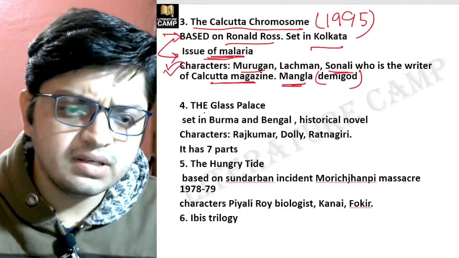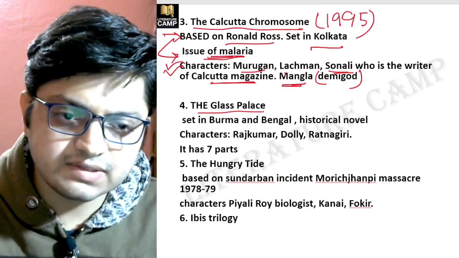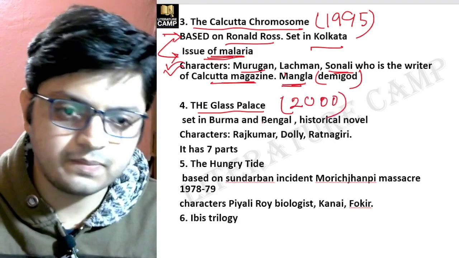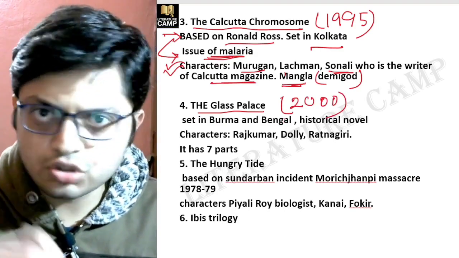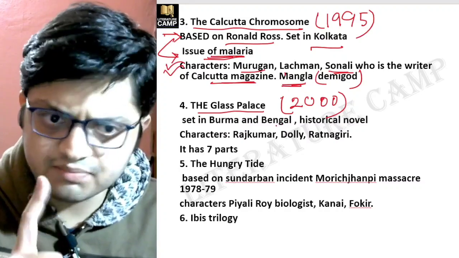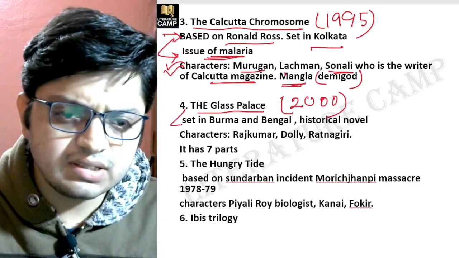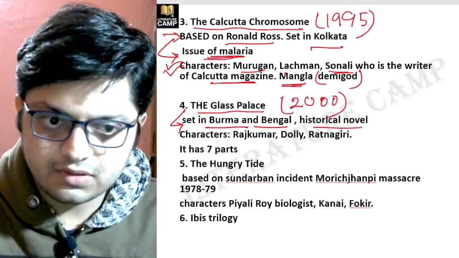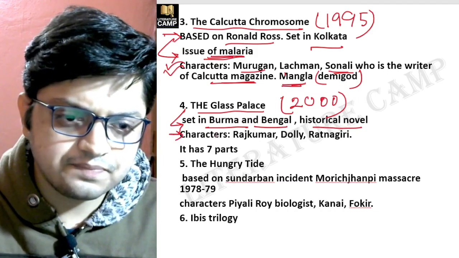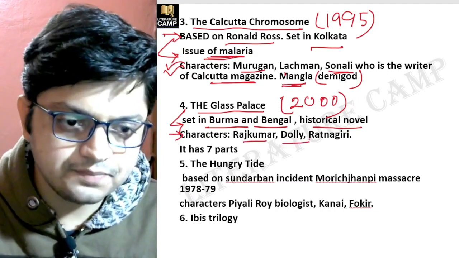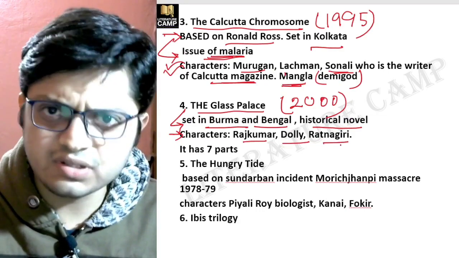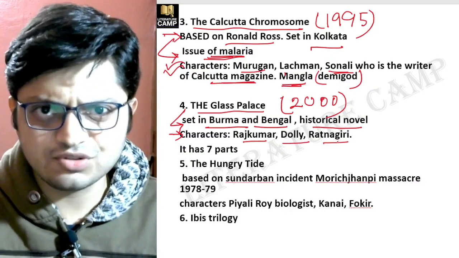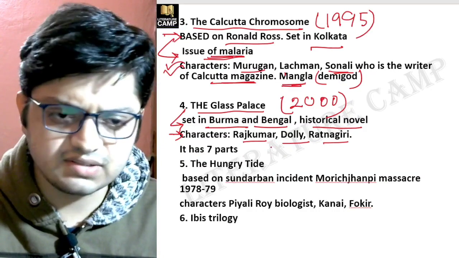The next novel is The Glass Palace, published in 2000. Do remember the chronological sequence of the novels as well. This is something very important. So this novel is set in Burma and Bengal. It's a historical novel. Now important characters: Rajkumar, Dolly, Ratnagiri. These are the important characters because there are many characters and it's not possible to remember all the names of the characters, right?